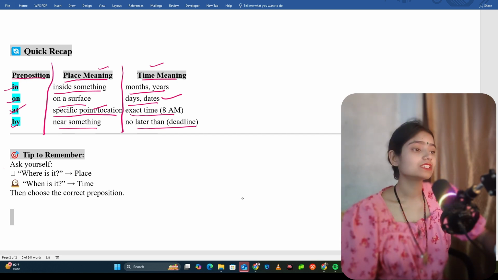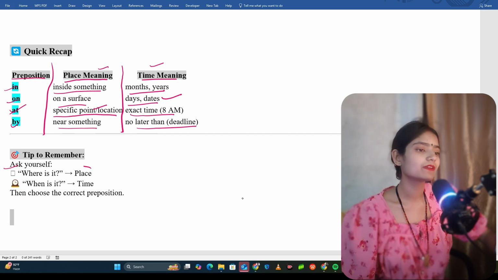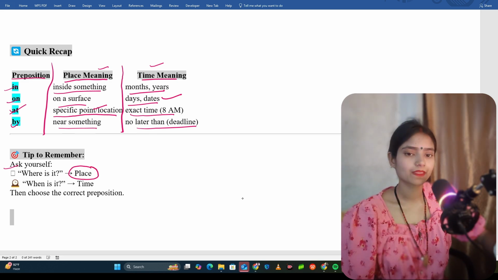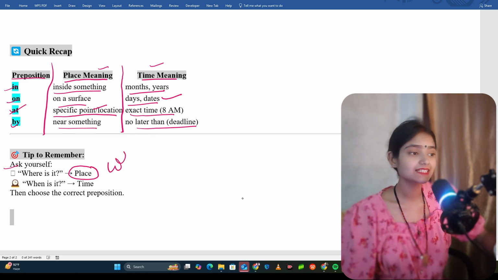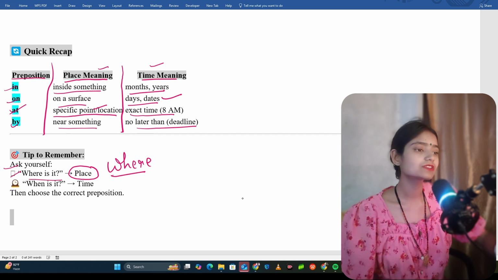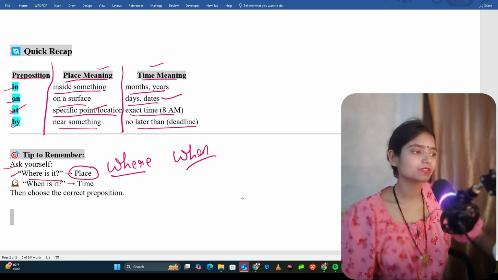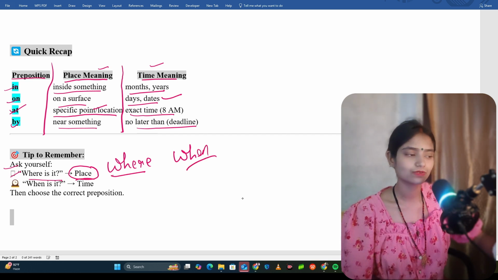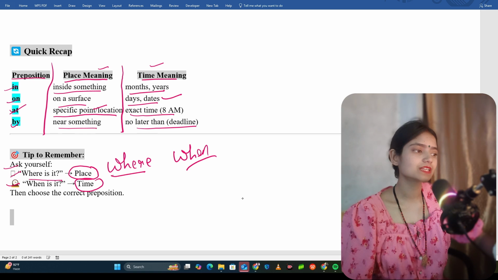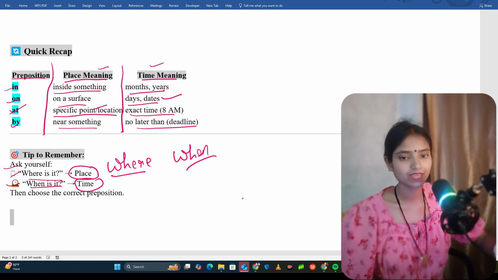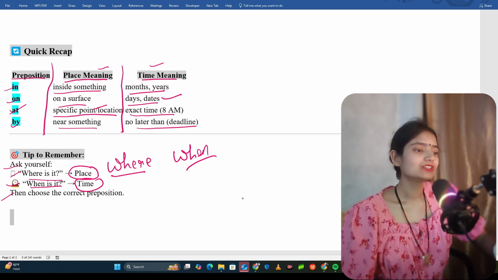All right, now tips to remember. Ask yourself: suppose the sentence is about place. We know that for place which question word we use? We use where. So ask yourself, where is it? And for time, what do we use? We use when. So, when is it? Then choose the correct preposition.